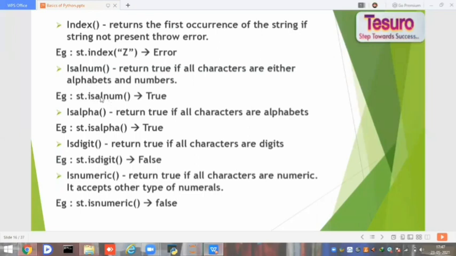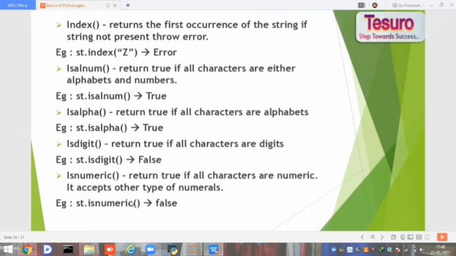Next, the function is isalnum. It checks whether the string is a combination of alpha and numeral. If the string is either alpha or number, it returns true, else it returns false. And isalpha checks whether the string has all characters or not. If the string has all characters, then it returns true, else it returns false. Isdigit also returns true if all characters are digits, else it is false.